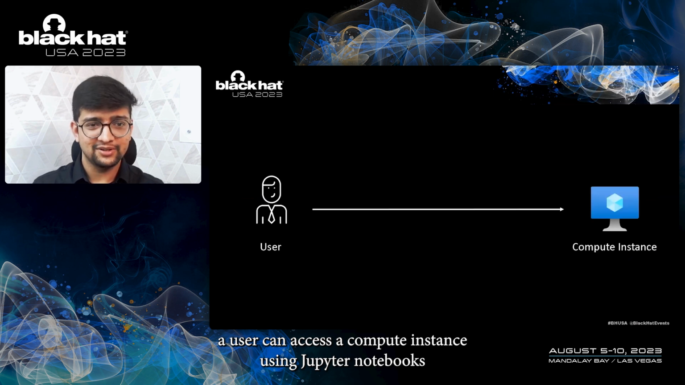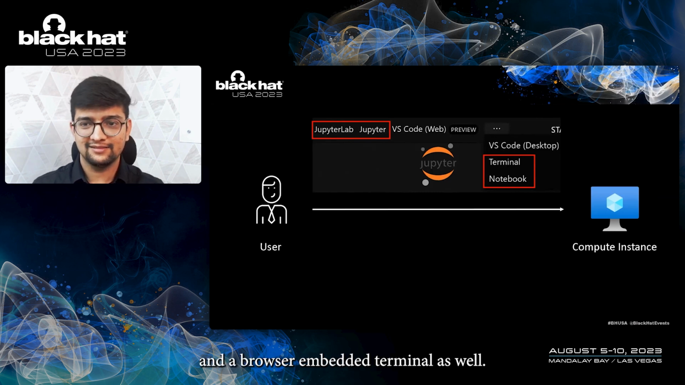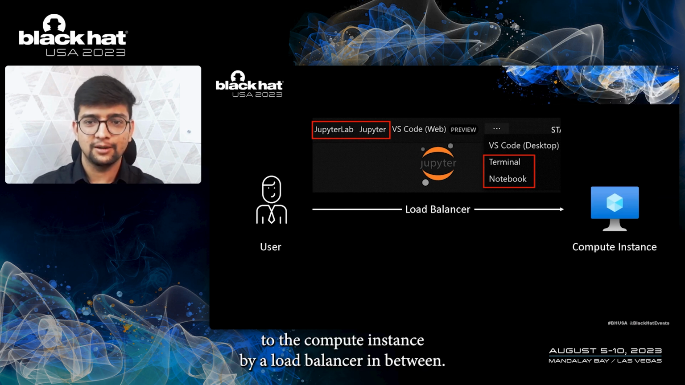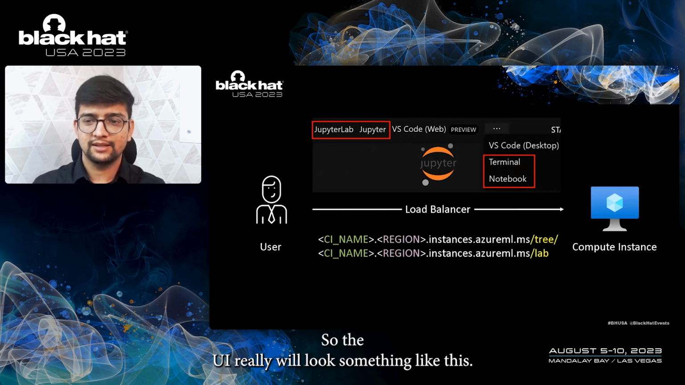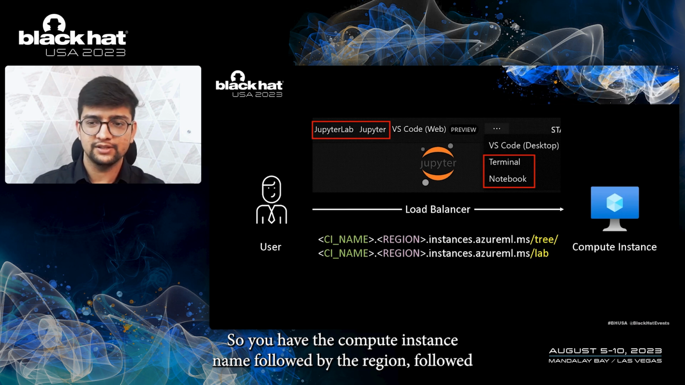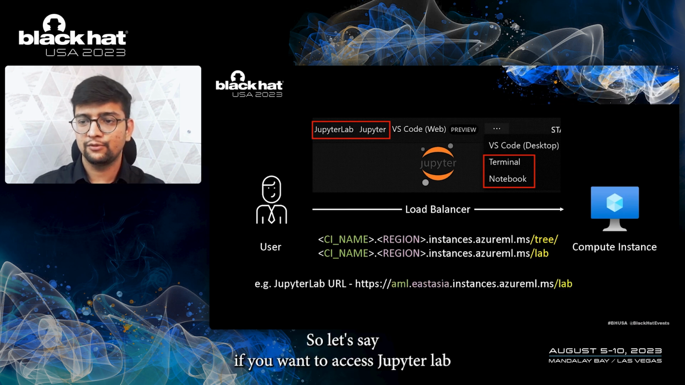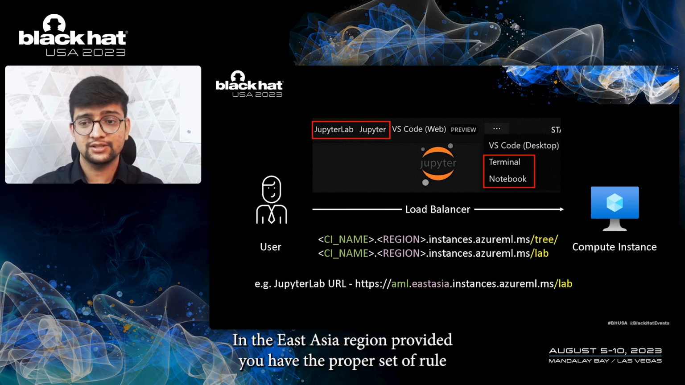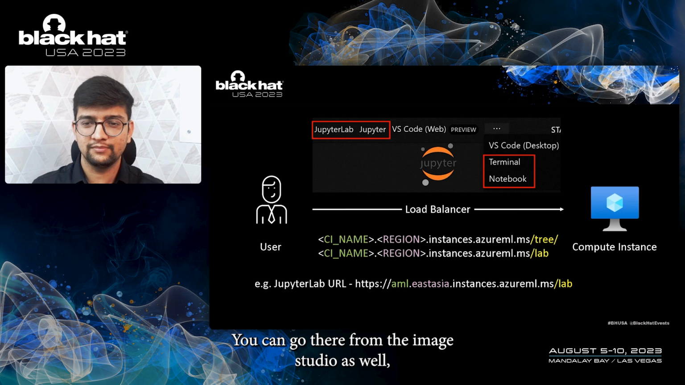A user can access a compute instance using Jupyter Notebooks, Jupyter Lab, Jupyter Terminal, and a browser embedded terminal as well. These requests are proxied to the compute instance by a load balancer in between. So the URL will look something like this: the compute instance name, followed by the region, followed by instances.azureml.ms, followed by the URI. Let's say you want to access Jupyter Lab on a certain compute instance named AML in the East Asia region, provided you have the proper set of role-based access control permissions, then you need to enter this URL. And you can go there from the AML Studio as well.